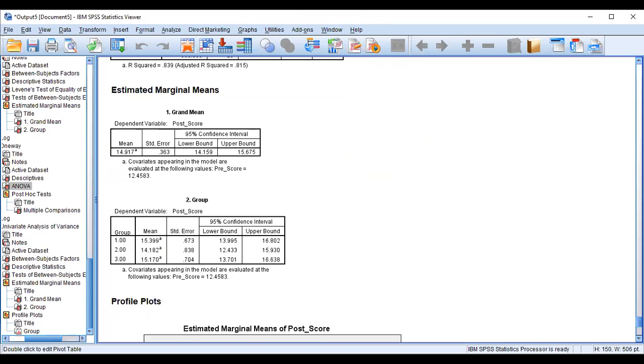So we can say at the end, the impact is similar, like the teaching impact of three teaching methods. Suppose group 1, group 2, group 3 are using three different teaching methods, we use their pre-test score and post-test score. Okay, this is about ANCOVA.